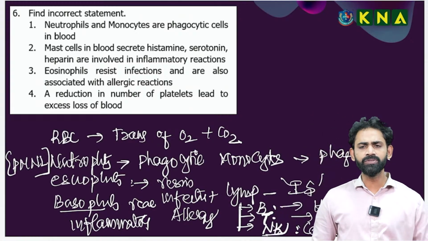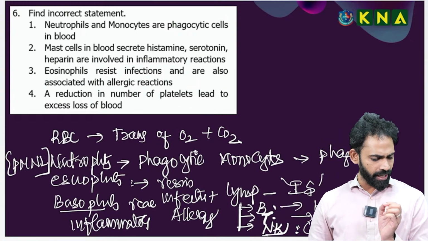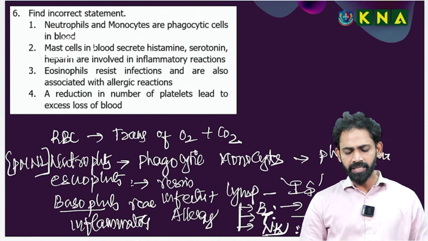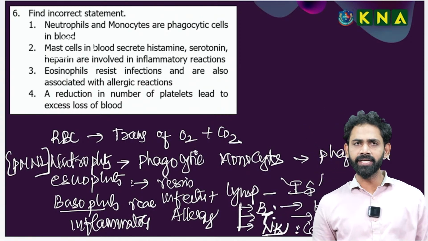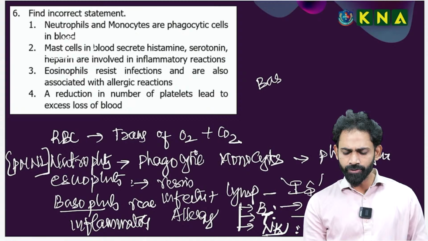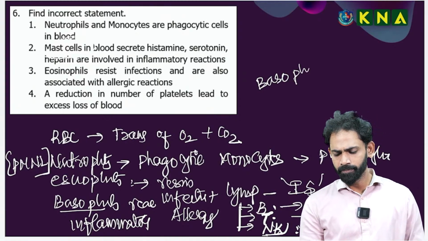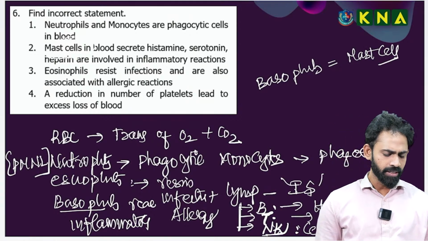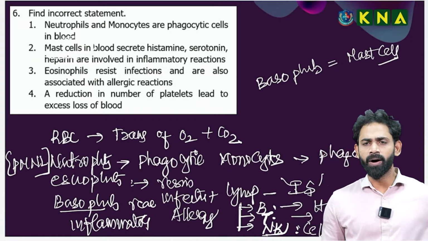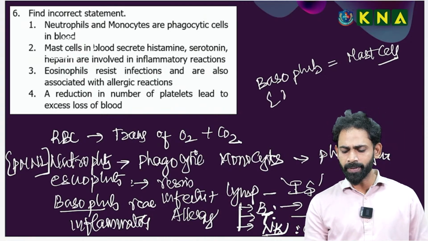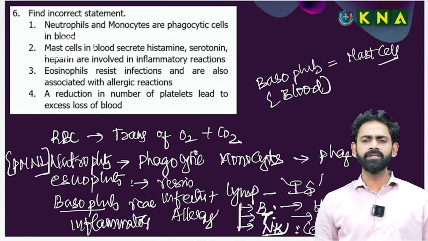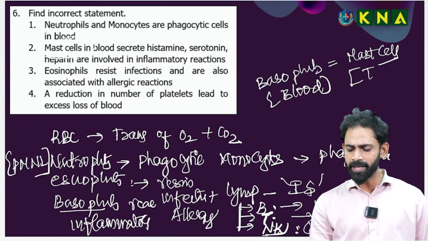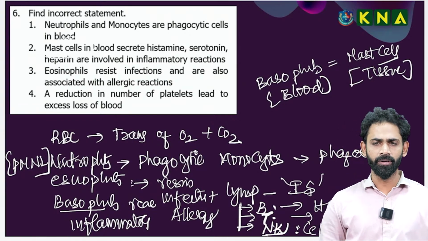Okay. Now in this one, what is the wrong option? If you observe carefully, the second option, one time you can check. Here I mentioned mast cells in the blood. Practically, basophils are equal to mast cells. You remember this? What is the difference between these? Basophils are present in the blood. Function wise, mast cells and basophils are the same. The difference is that mast cells are present in the tissues. You got it.